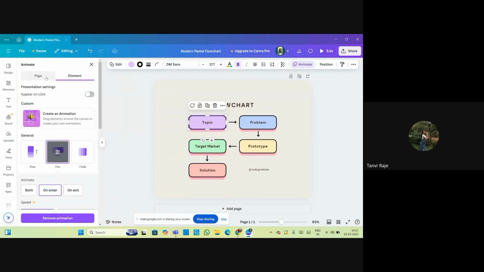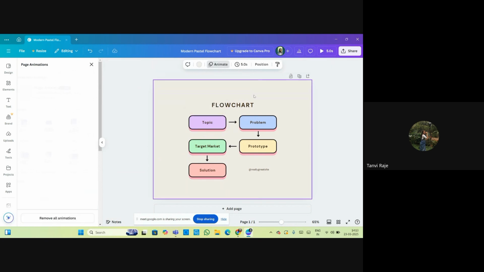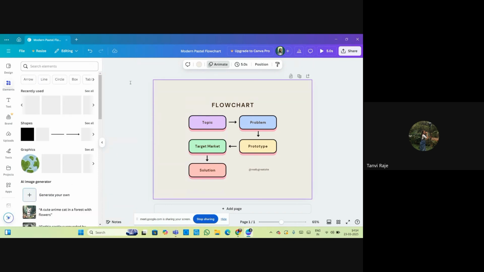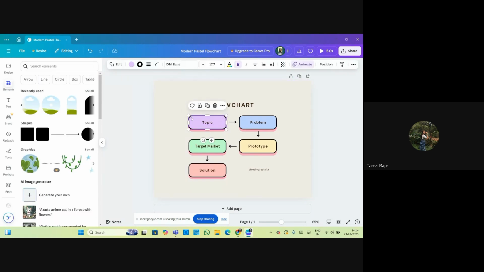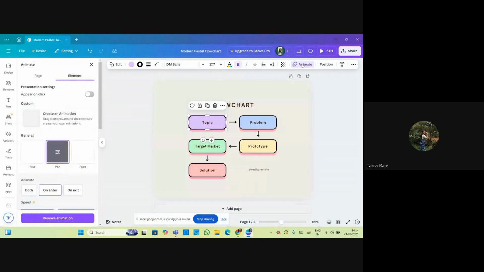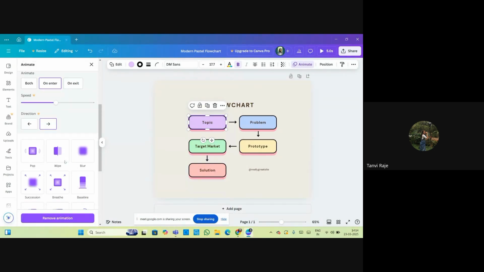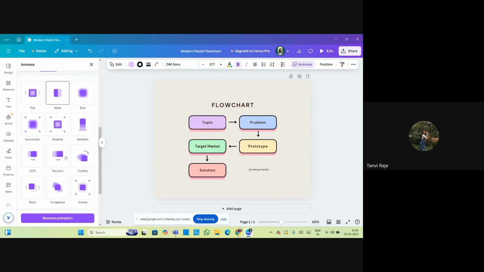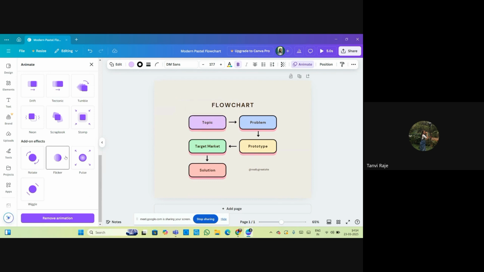For example, if you have to give a certain animation to the whole page, you can choose the page animations, or if you have to give a certain animation to a particular element, you can choose the particular element that you want to animate, and you can give the animation as per your design. So there are n number of animations here.